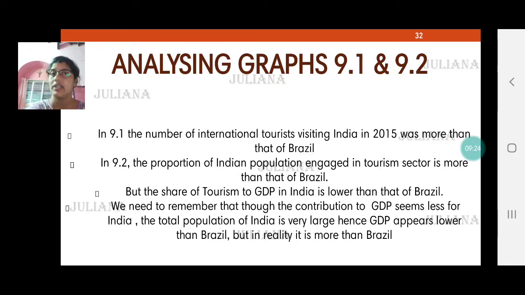Now what we need to understand is that when we say GDP, whatever is the income from the tourism sector is divided by the total population, and that's how we get the figure. India has a huge population compared to that of Brazil, and therefore though the number of people engaged in tourism in India is higher, the contribution of tourism towards GDP in India is lower than Brazil.